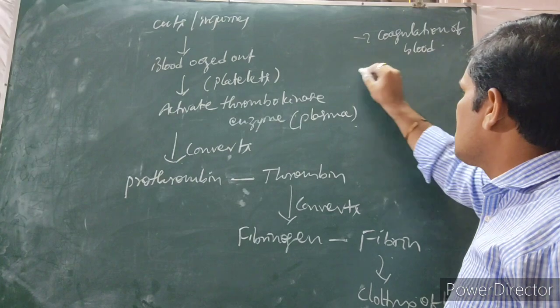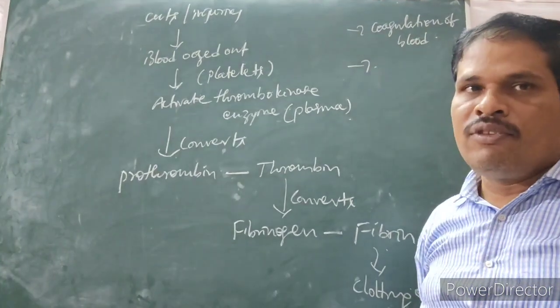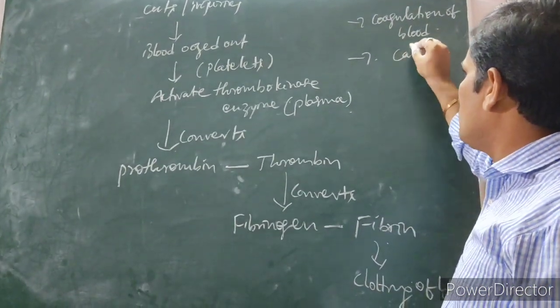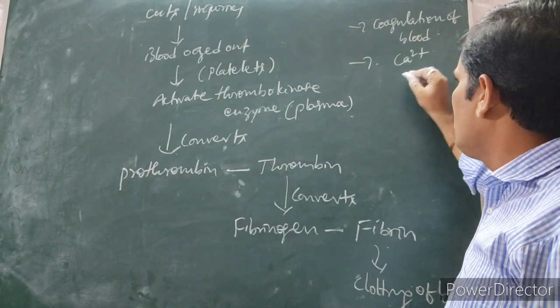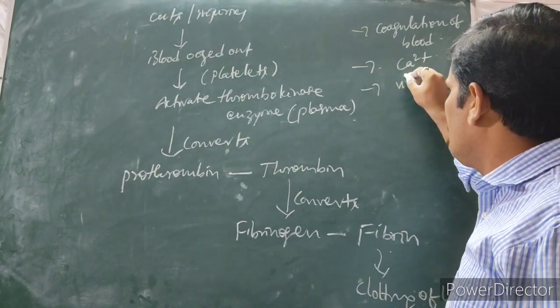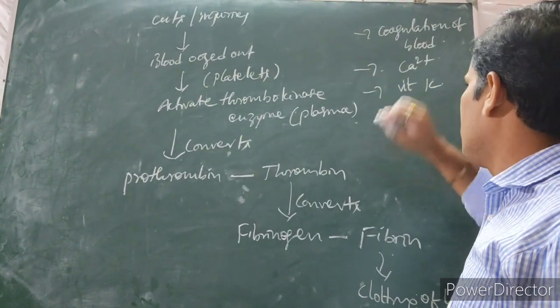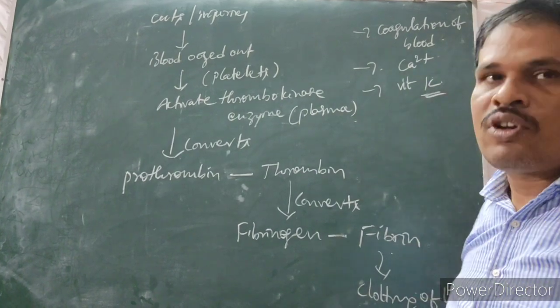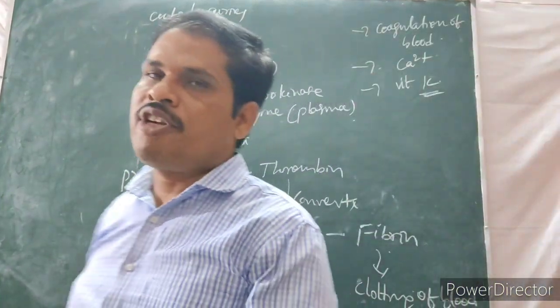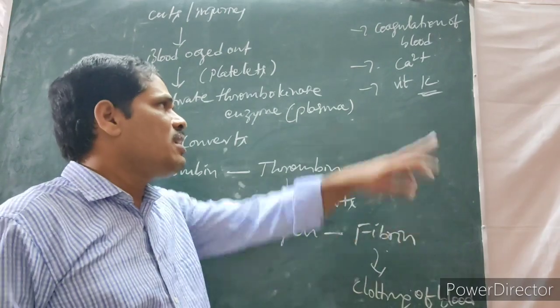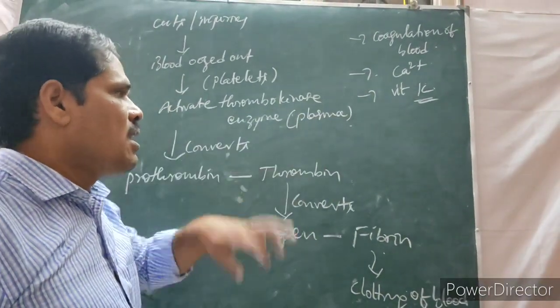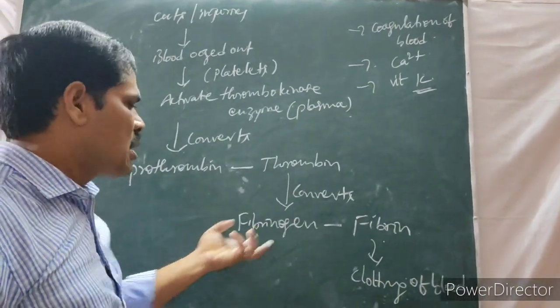In this process, some other factors are also helpful. What are they? Calcium ions and also vitamin K. Vitamin K is called phylloquinone. That is the chemical name of vitamin K. Vitamin K and calcium ions are also involved in the clotting of blood.